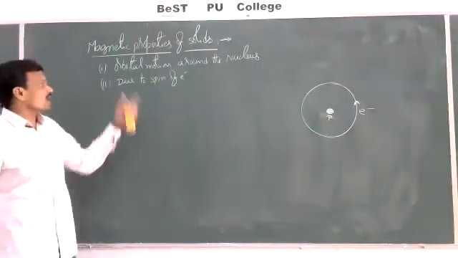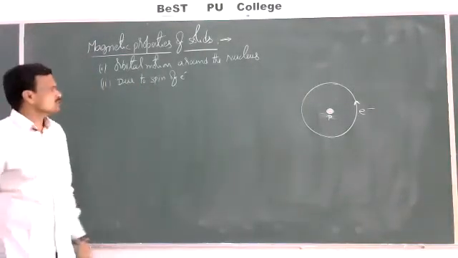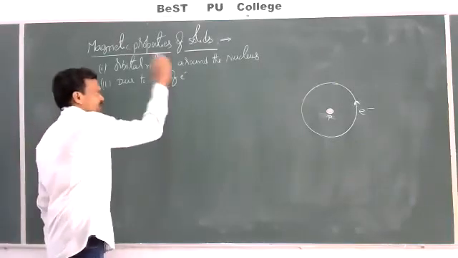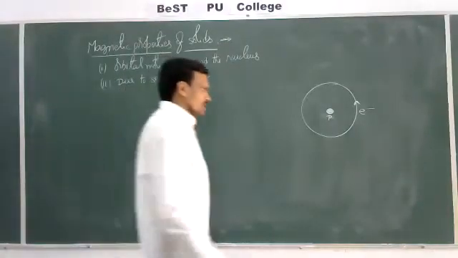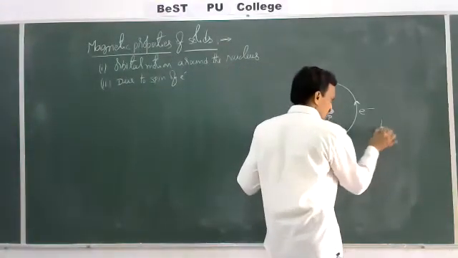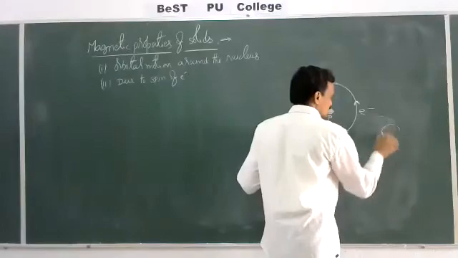One is due to orbital motion around the nucleus, and the second one is due to spin of electrons on its own axis. See, the magnetic moment of a substance is due to two reasons. One is orbital motion around the nucleus, and one more is the spin of electrons on its own axis. That means the electron will revolve on its own axis.